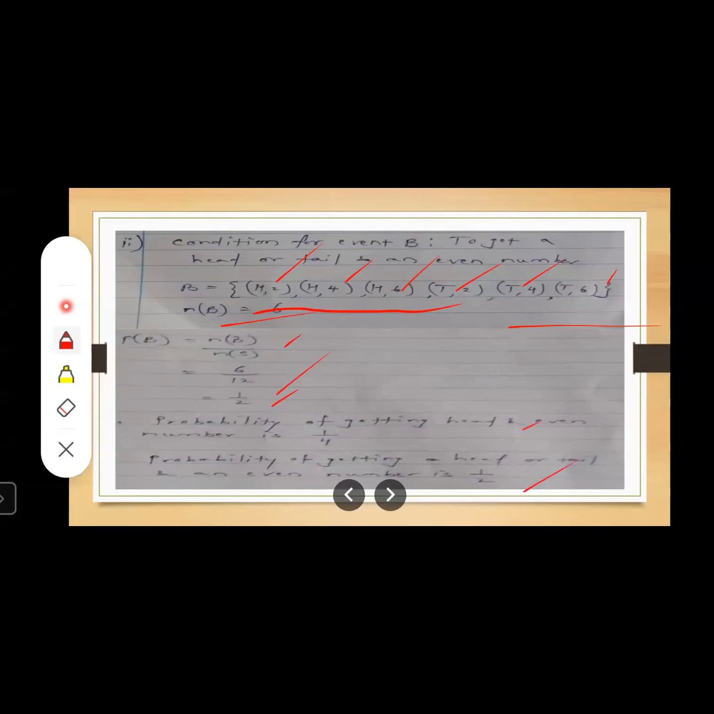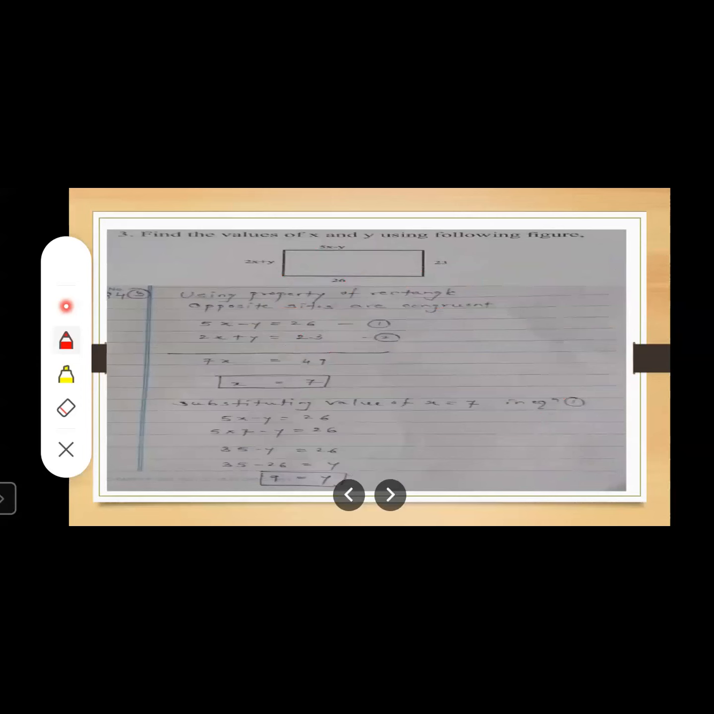And lastly, this line is a must. You have to write: the probability of getting head and even number is this, and the probability of getting head or tail and even number is this. This line carries half marks, and repeating again, this line carries half marks. This line is a must. So let us move to the last sum of this question. Question number 4.